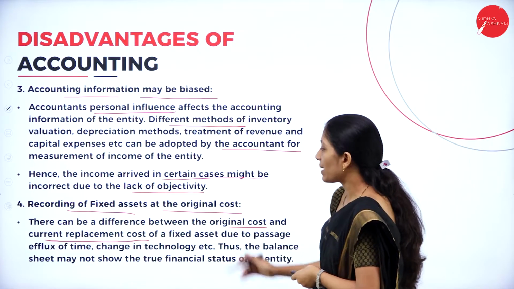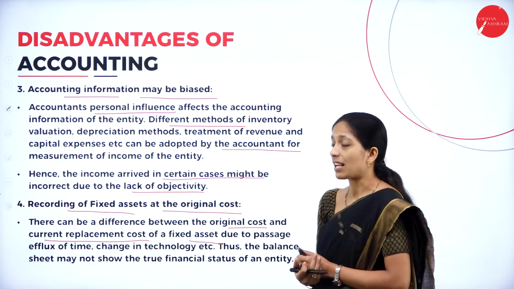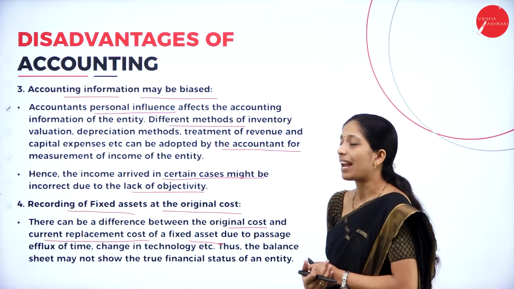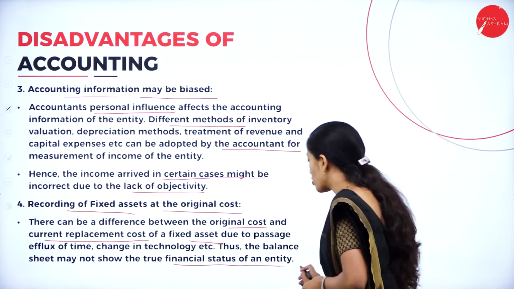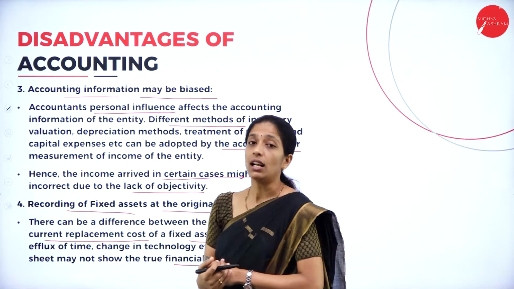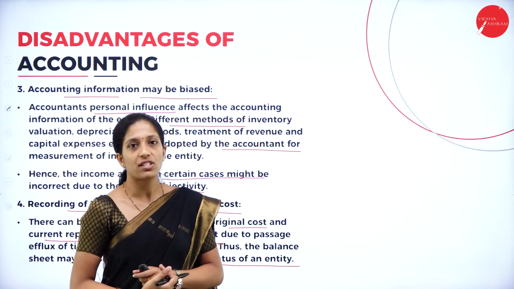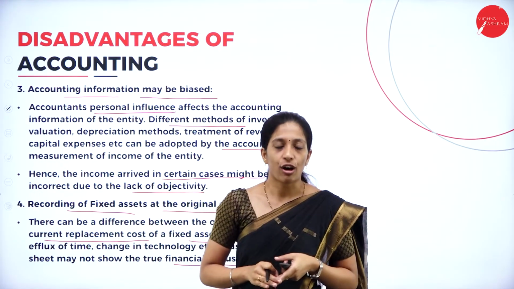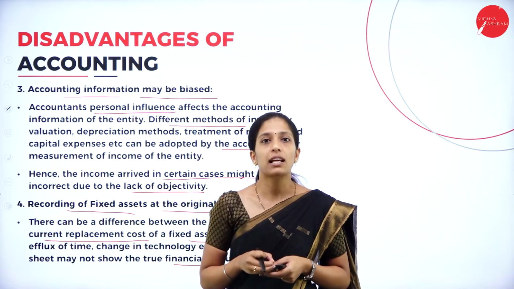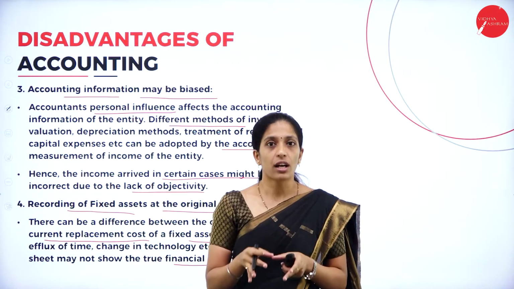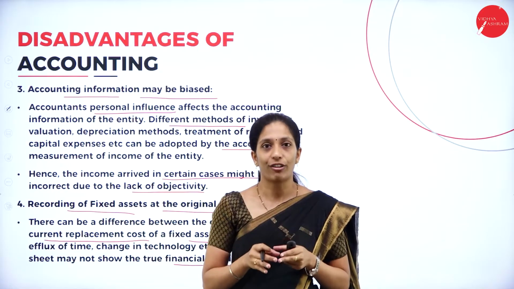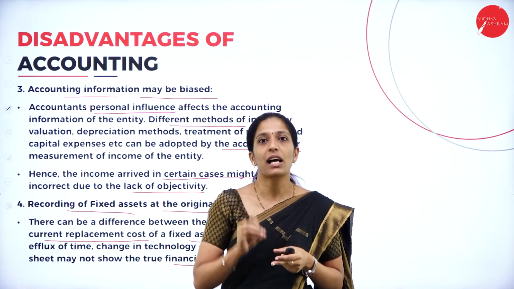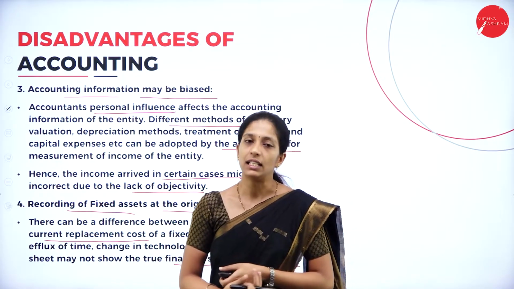So the current replacement cost of a fixed asset changes due to the passage of time, change in technology, etc. Thus the balance sheet may not show the true financial status of the entity. As we all know, we have to calculate depreciation for fixed assets, because due to passage of time or outdated technology, the value of an asset goes on decreasing year after year. If we record the original value of the asset in the balance sheet, then the financial statement goes wrong. So we have to record the current value of the asset after deducting the depreciation.